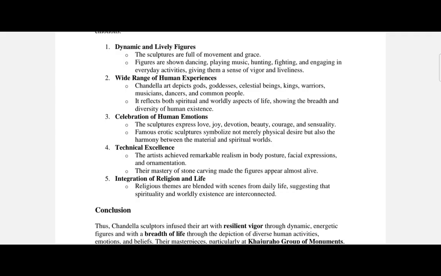We can see this in examples like a woman applying makeup and a musician playing an instrument at the Lakshmana temple. So in the Lakshmana temple you can see all these things. And the next thing is the presence of erotic mithuna, which is an amorous couple. The sculpture symbolizes fertility and the interconnectedness of kama, desire, with the spiritual pursuit of moksha.